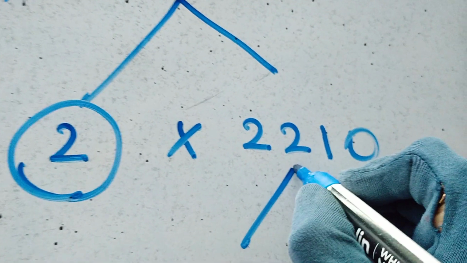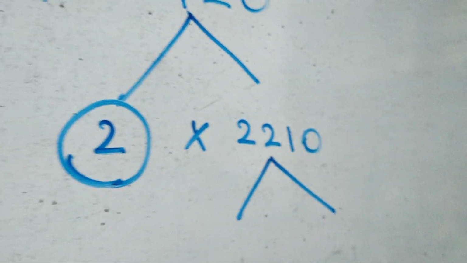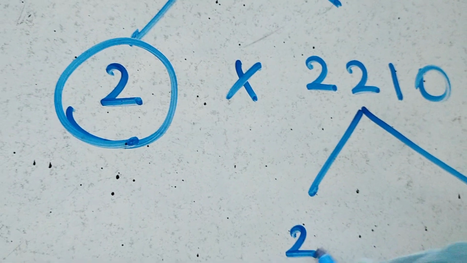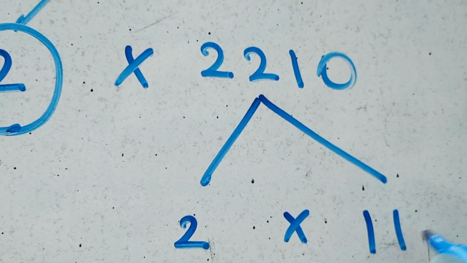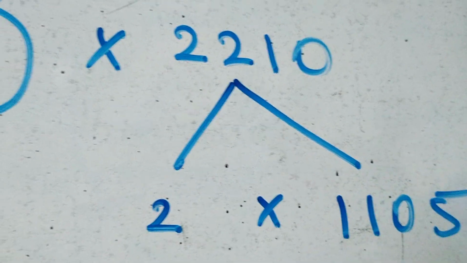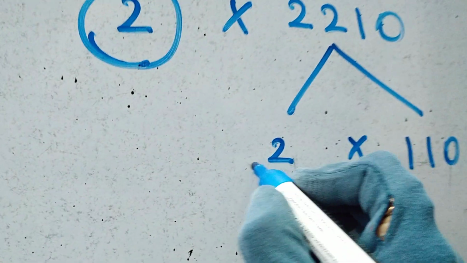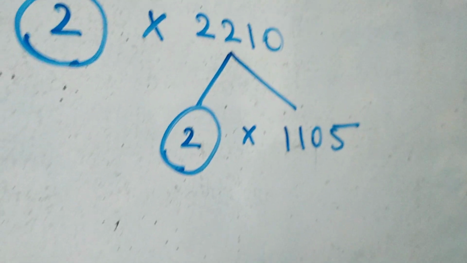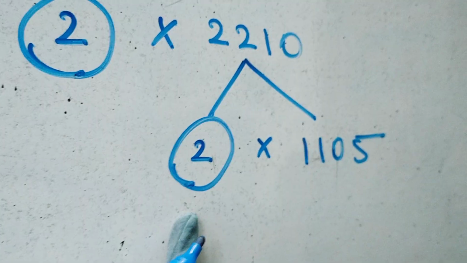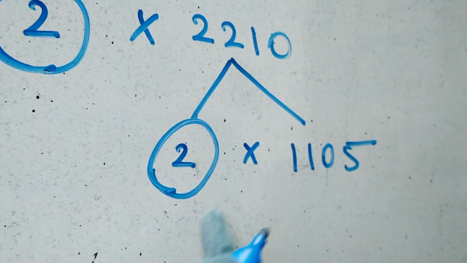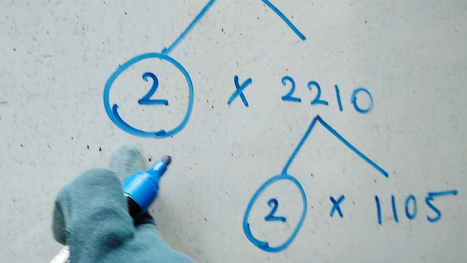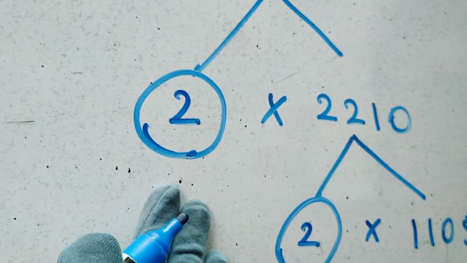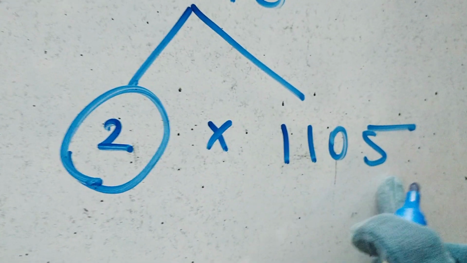Okay, factorize it again. What will you take? 2 again? Okay. 2 5s are 10. Okay. So 2 is again a prime number, so it ends here. It cannot be factorized further. So that's why we are circling it. Why are we circling it? Because the factorization of this number ends here. Okay. Closed. No more. This is a composite number.